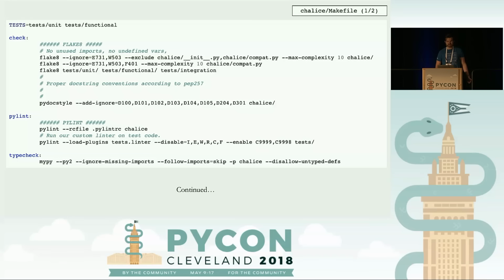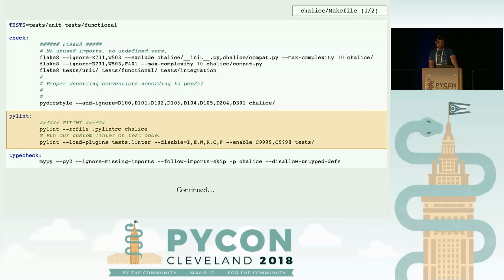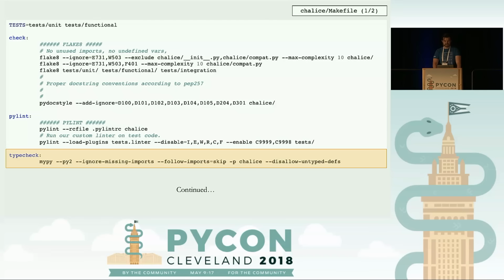The Makefile is a way for us to organize ways in order to be able to easily run all these checks. And the way we've broken it up is for each type of check we want, we have a separate rule. So we have the check rule that does all the Flake8, it does PyDocstyle as well. There's a Pylint rule and a type check rule. And it's very easy to run.